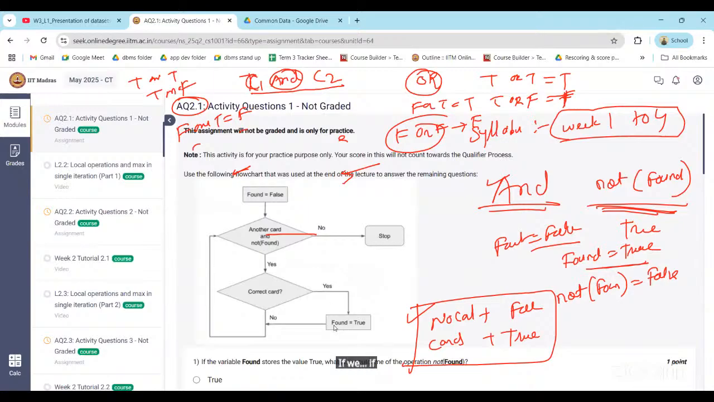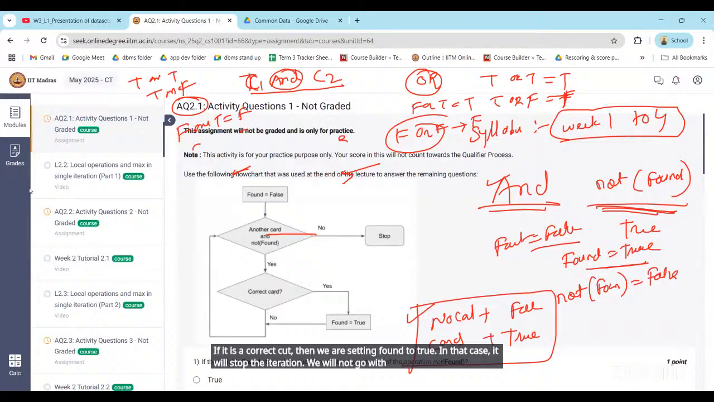If it is a correct card, then we are setting found to true. In that case, it will stop the iteration. We will not go through the remaining cards.